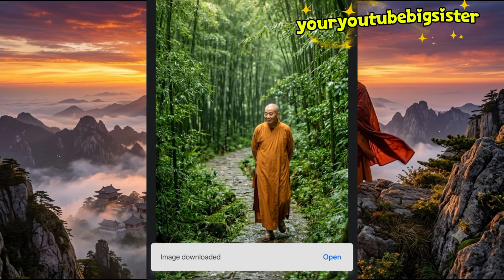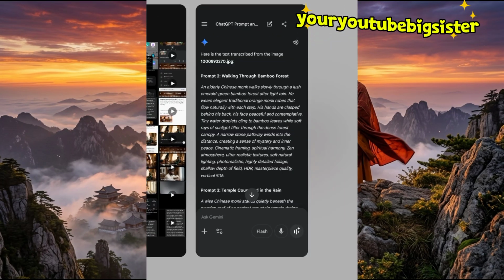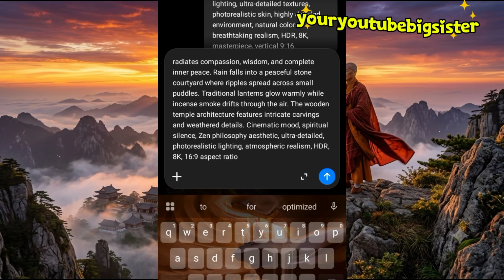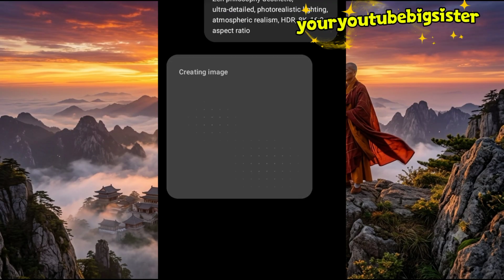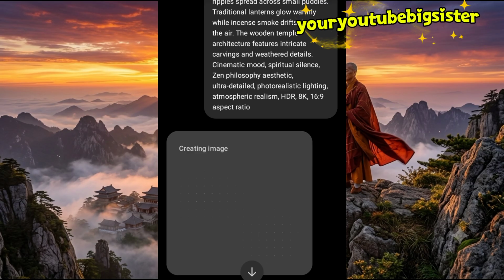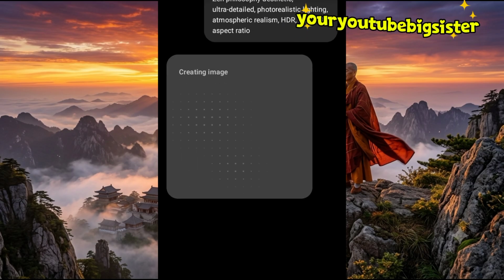I'll head over to ChatGPT to generate the rest of the images. Then we'll proceed to the next step. So here is the third image. Let's see what ChatGPT will give us, and we're also going to generate the fourth and the fifth images using